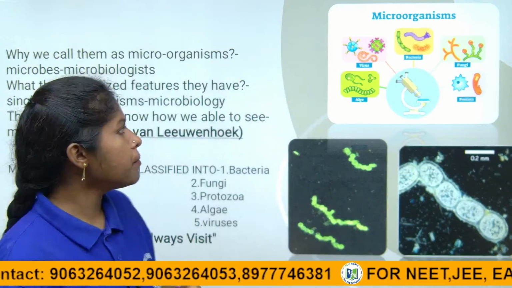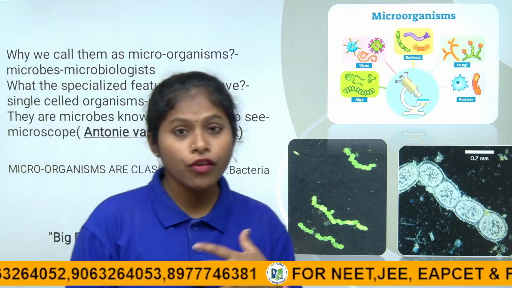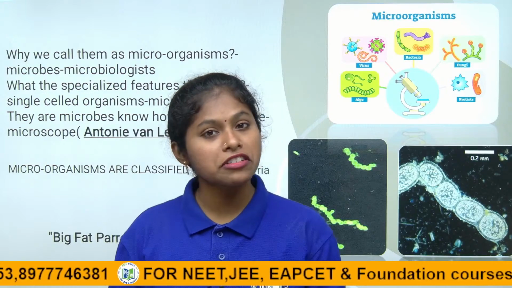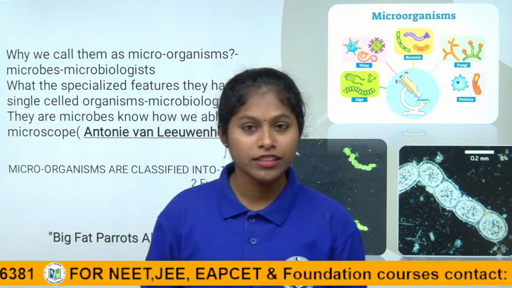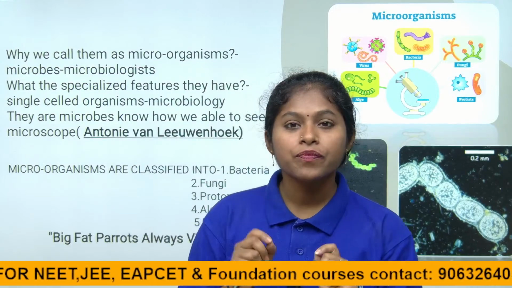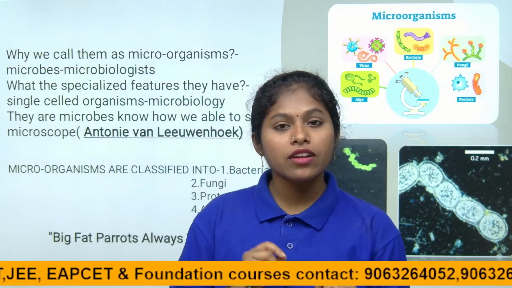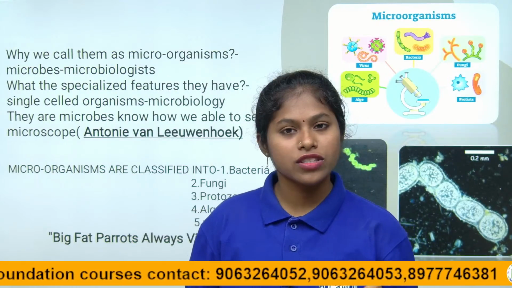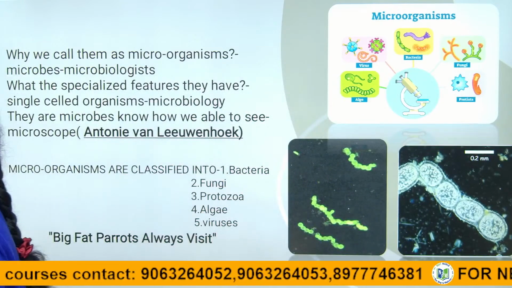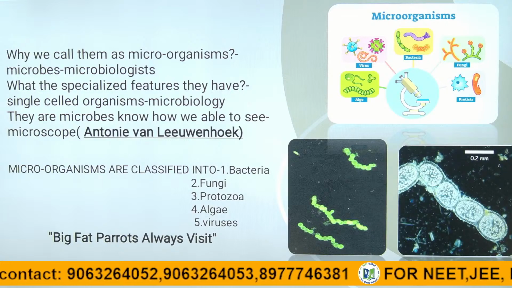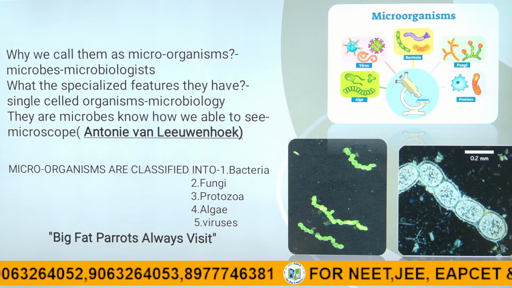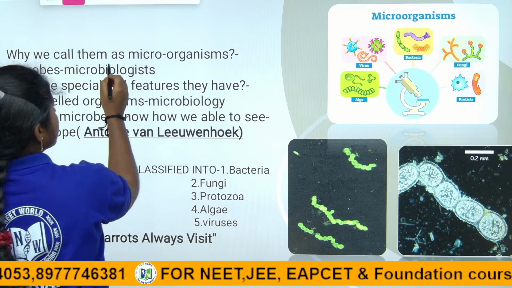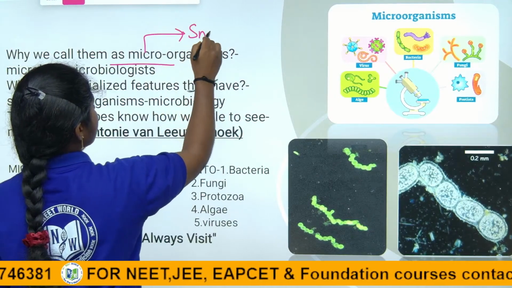You can ask, madam, if we cannot see them with our naked eye, how did you find that microorganisms are present? With the help of microscopes, we found that they exist. The unicellular organisms exist, right children? Because they are single celled organisms, we cannot see them with the naked eye. Now, why do we call them microorganisms? The word micro means small, smallest, right children?